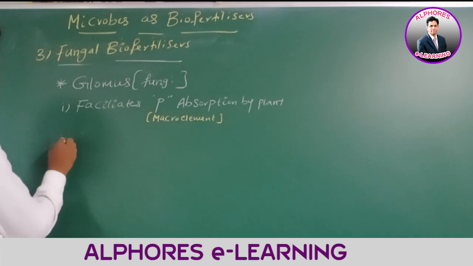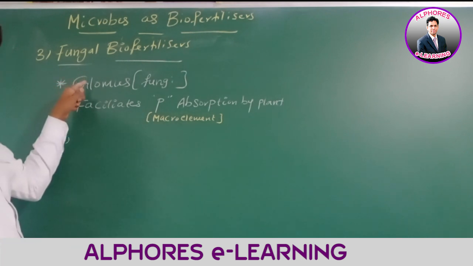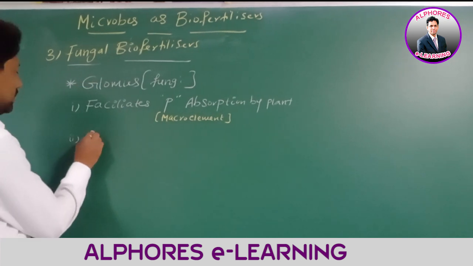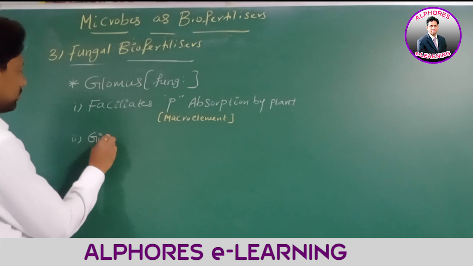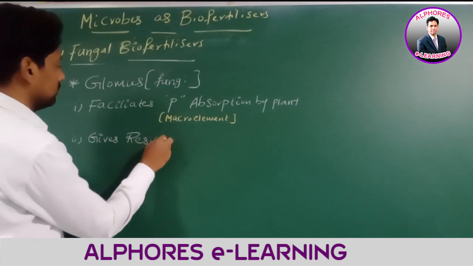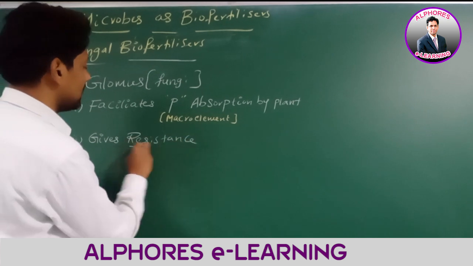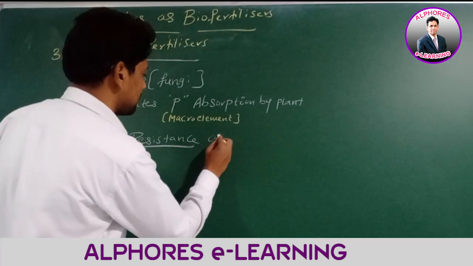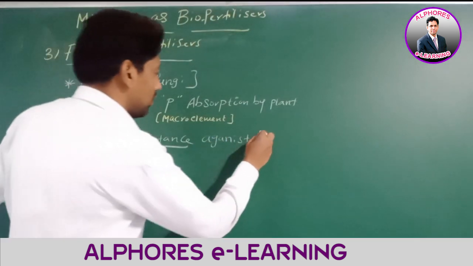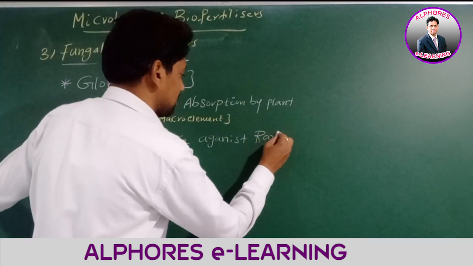Number two, it provides resistance to root-borne pathogens.